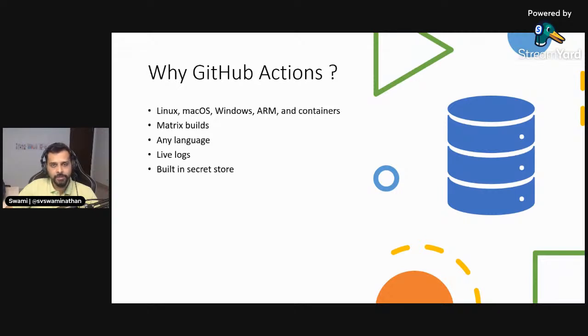And it also comes with a secret store. So for example, if you want to deploy certain things into Azure, you would need to maintain some of the Azure service principals and credentials and things like that, right? So you don't have to use any external entities to do that. GitHub itself has a built-in secret store in which you can put all of these credentials, and then you are good to go. You can use them inside your actions, and then you'll be able to do the deployments and everything.